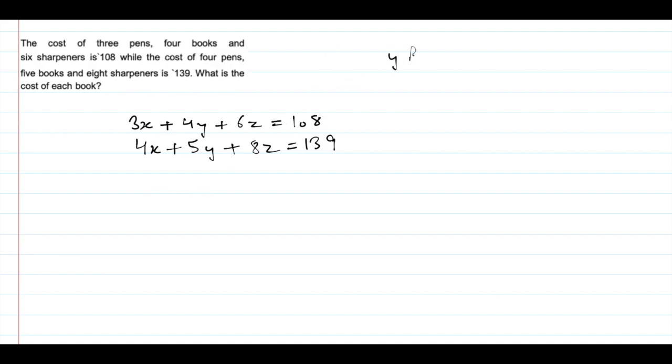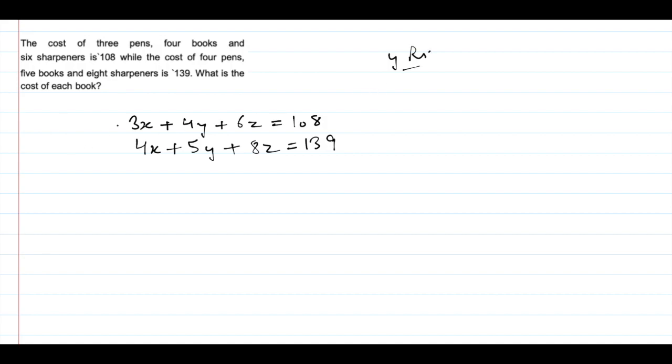Now we are given that the cost of 3 pens, 4 books and 6 sharpeners is 108, while the cost of 4 pens, 5 books and 8 sharpeners is 139. What is the cost of each book? Suppose we have costs as x, y, z. So 3 pens, 3x, 4 books, 4y, plus 6 sharpeners, that is 6z, is 108. And we have 4 pens, 5 books and 8 sharpeners as 139, that is 4x plus 5y plus 8z. Now we have to find the cost of each book. A book is of cost y rupees.